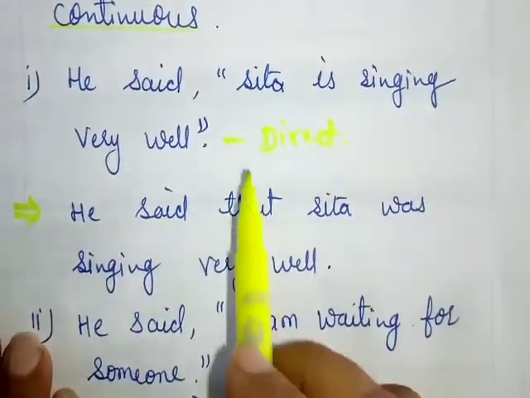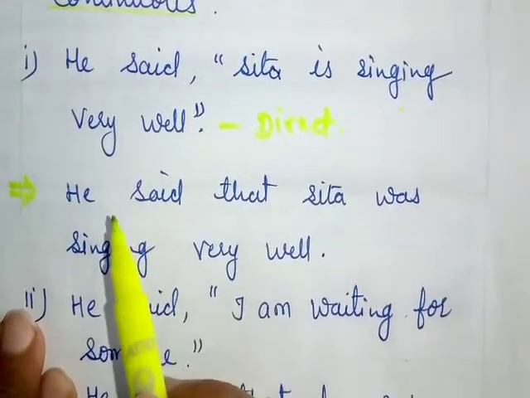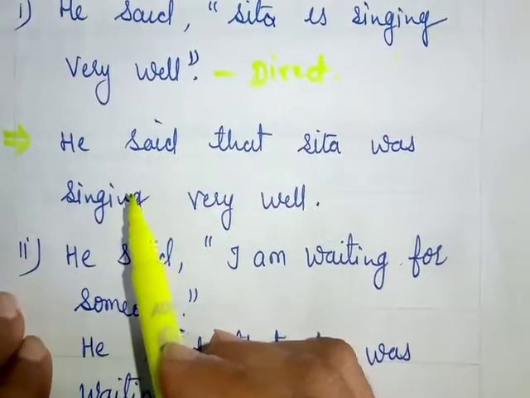Change it into indirect. This sentence is in present continuous tense. Okay. So how do we change it? First of all, we have to see these steps. I taught you these steps, the 6-step formula. How do we change it?